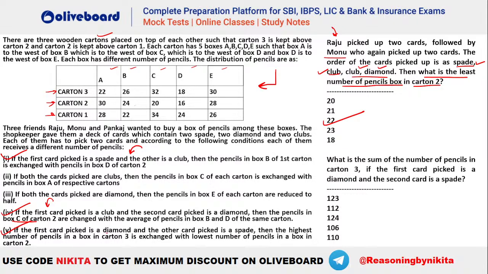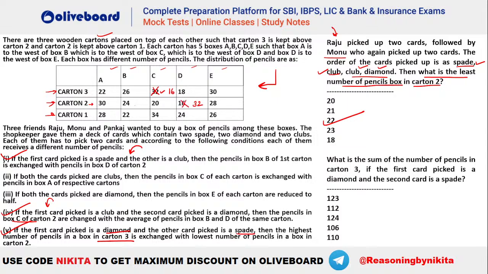If the first card is diamond and the second card is spade, then the highest number of pencils in box 3, you can see that's your 32, isn't it? What is the highest number of pencils in box 3? That is this carton 3. That is your 32. So it has to be exchanged with the lowest number of pencils in carton 2. So what is the lowest number of pencils in carton 2? You can see that's your 16, isn't it? So 16 and 32 will again be exchanged. So this will be 16 here and this will be 32.